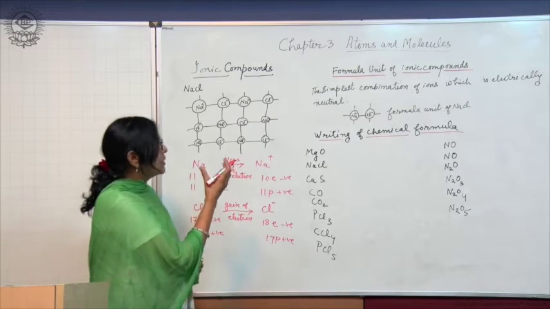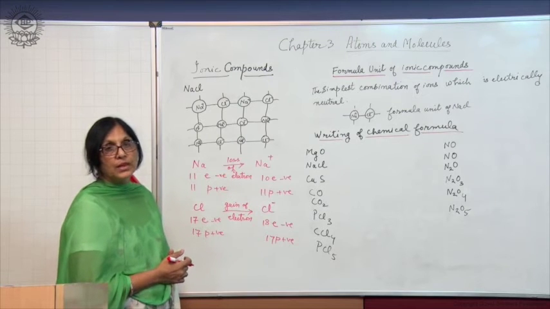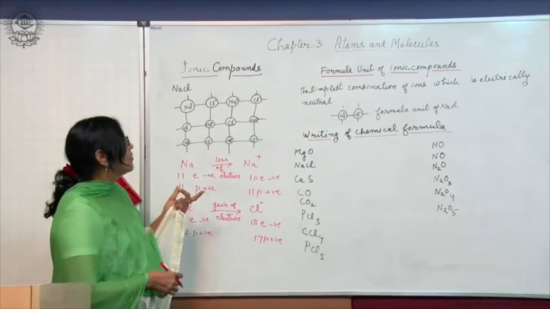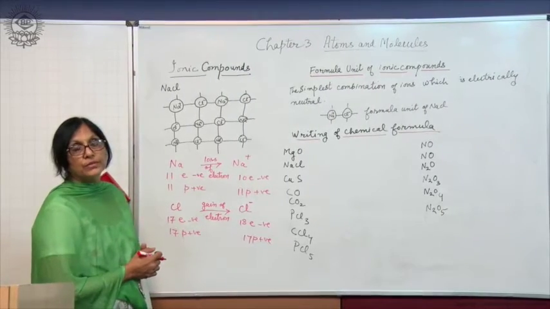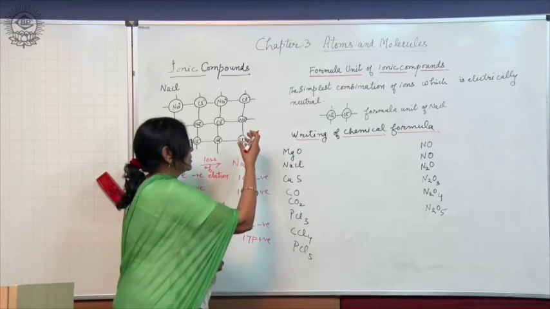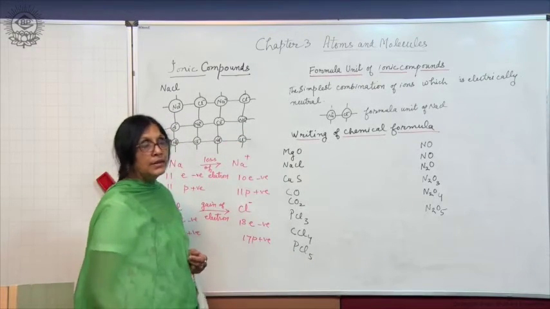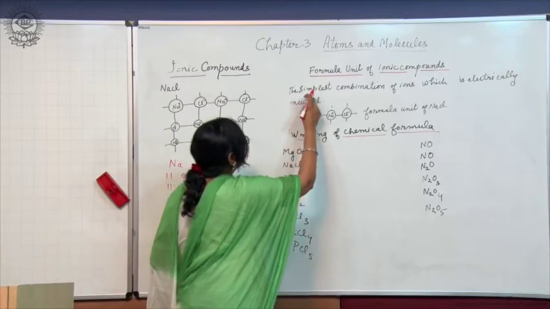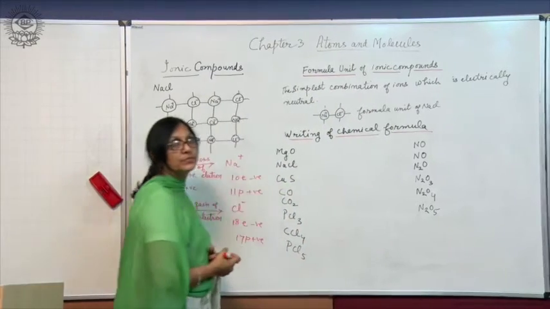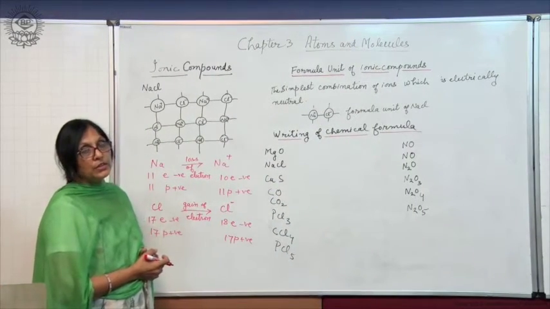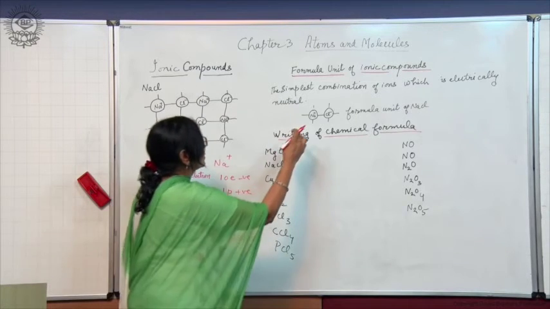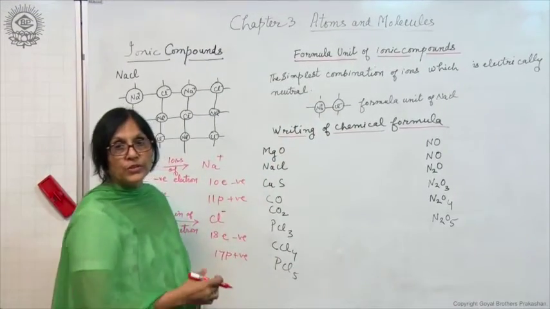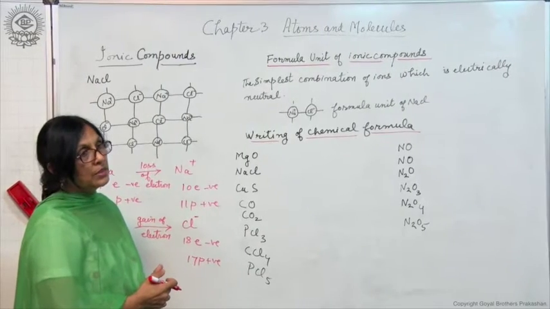Now, what is the unit of ionic compounds? In the case of molecular compounds, the unit is a molecule, but here what is the unit? We call it a formula unit because an ion is not a unit. Now, what is a formula unit? It is the simplest combination of ions which is electrically neutral. Na+ and Cl- form a formula unit of NaCl and it is electrically neutral.